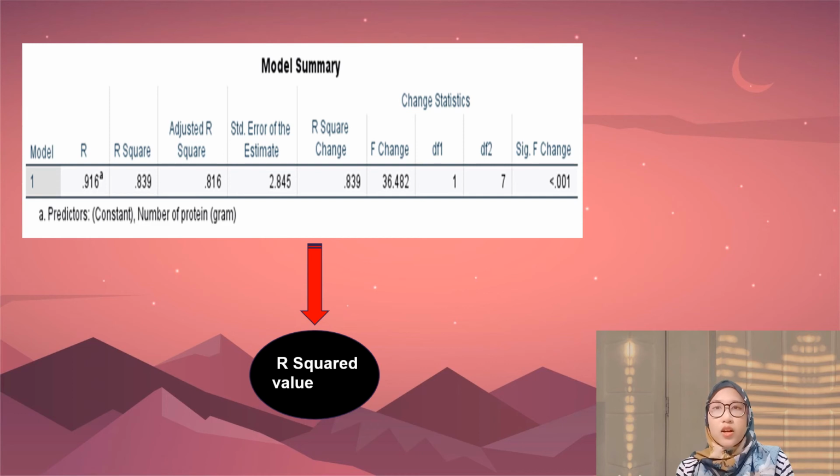By R square value, we can determine the coefficient of determination. The R square value for this data is 0.839. This means that 83.9% variation of blood pressure is affected by the number of protein taken by each vegetarian in a day, and the 16.1% left variation of blood pressure is affected by other variables.